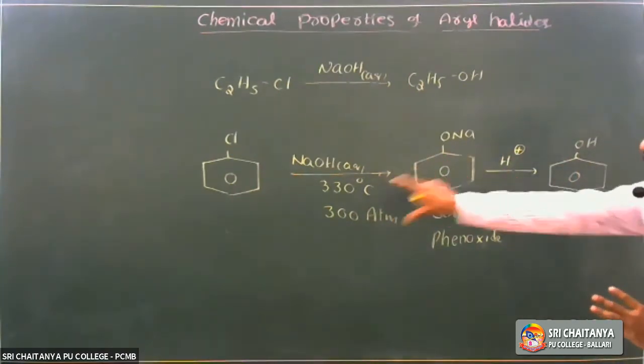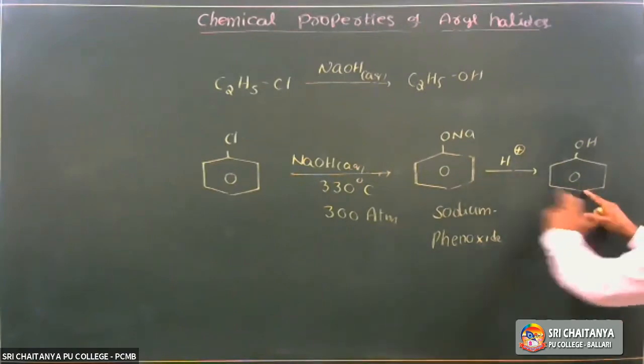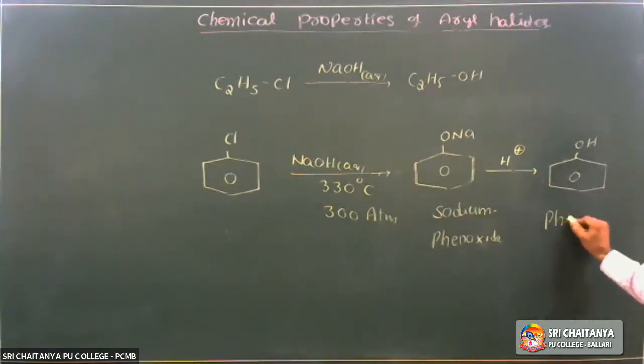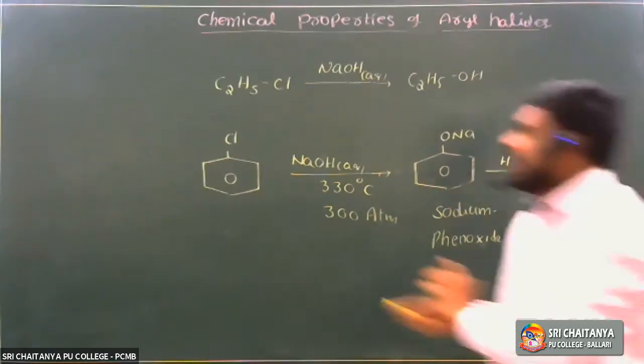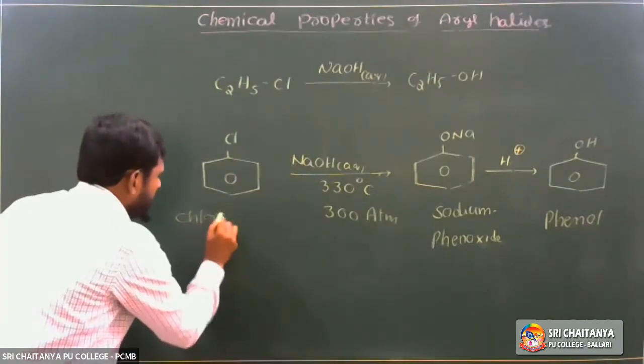So how is chlorobenzene converted to phenol, or how is phenol prepared from chlorobenzene? Phenol is C6H5OH, an aromatic alcohol. So how is phenol prepared from chlorobenzene?